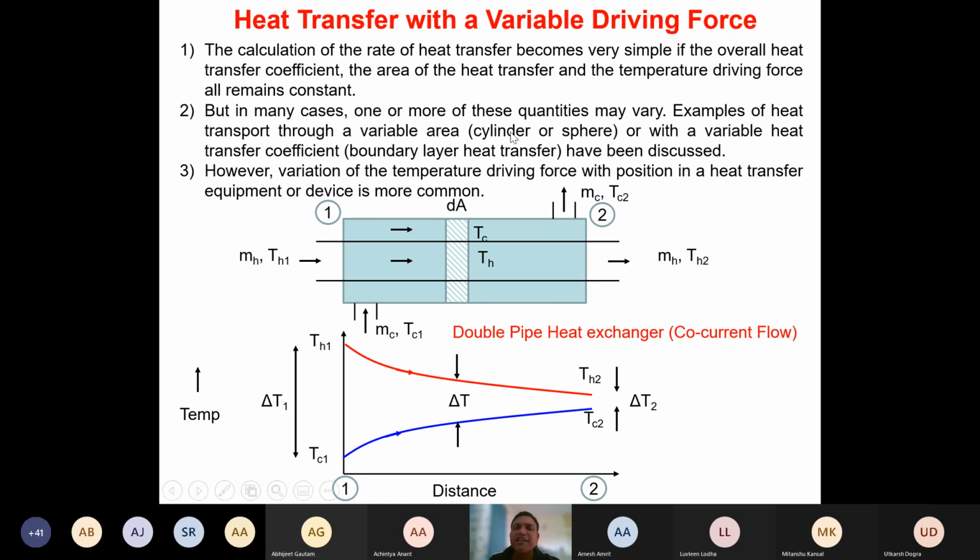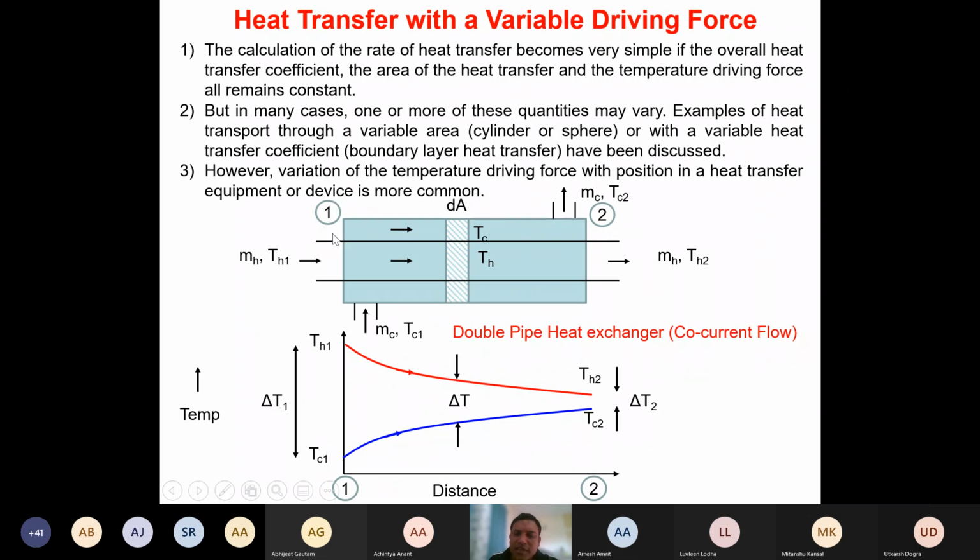So in order to appreciate that, we have considered a simple double pipe heat exchanger again, but we are assuming a co-current flow. Co-current flow means the hot fluid and the cold fluid are both flowing in the same direction. You can see that the hot fluid is flowing through the inner tube, whereas the cold fluid is flowing through the annular region, and both are flowing in the same direction. That's why we are calling it a co-current flow. This particular end is represented as end 1. This particular end is represented as end 2.